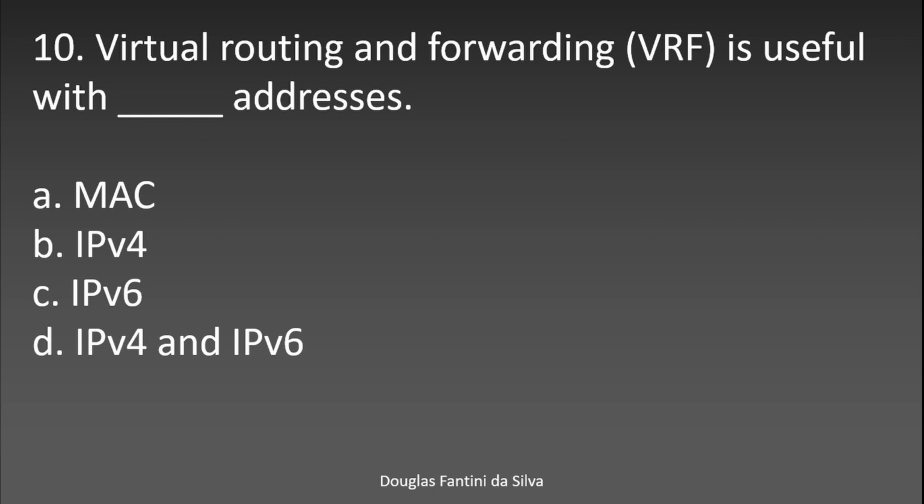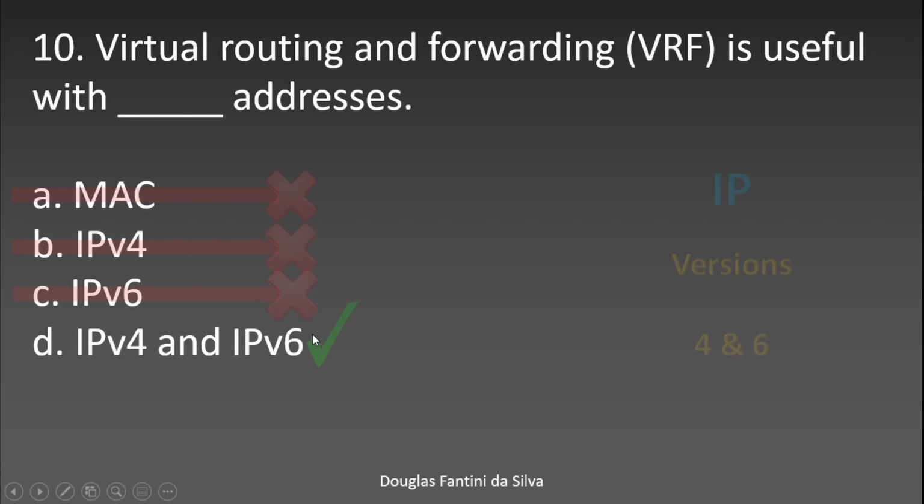Virtual routing and forwarding, VRF, is useful with what kind of addresses? Be careful with this question, because as we are talking about routing, in this case we're not talking about MAC addresses. But if you choose just one of these, IPv4 or IPv6, you're going to make a mistake here, because in this case it is both protocols, IP version 4 and version 6.